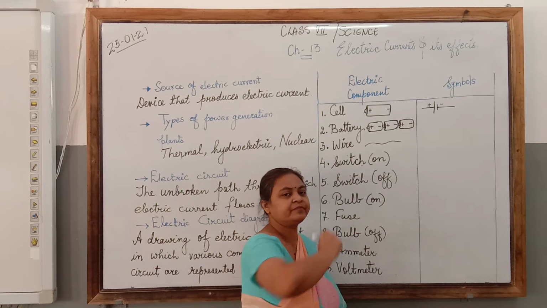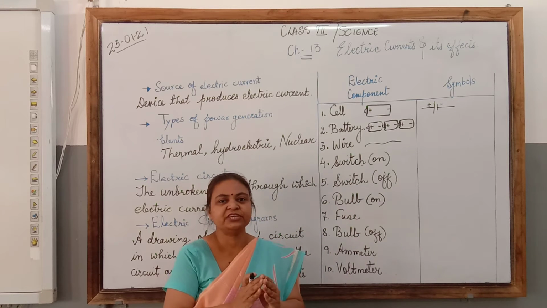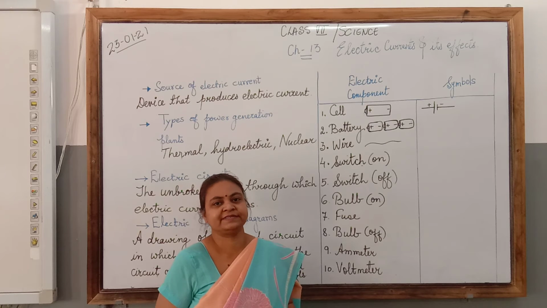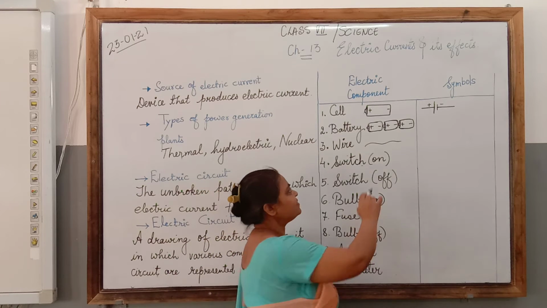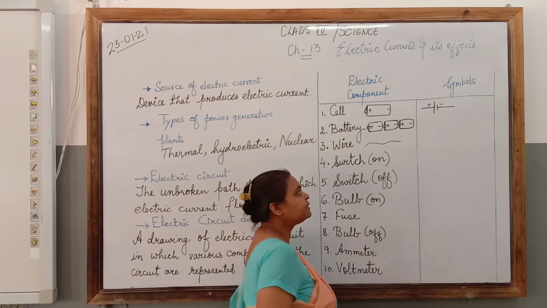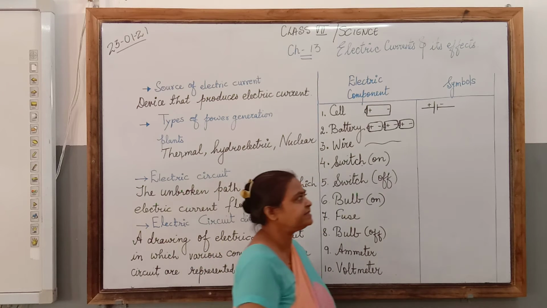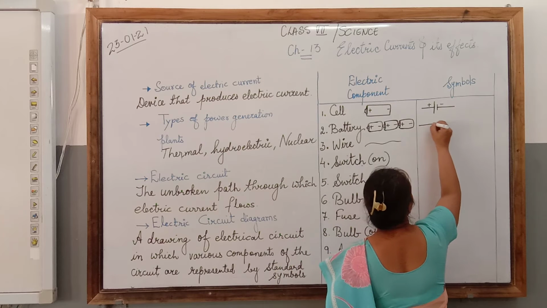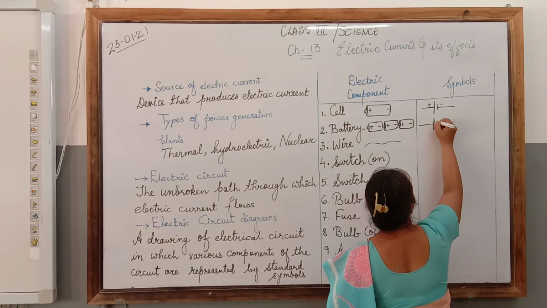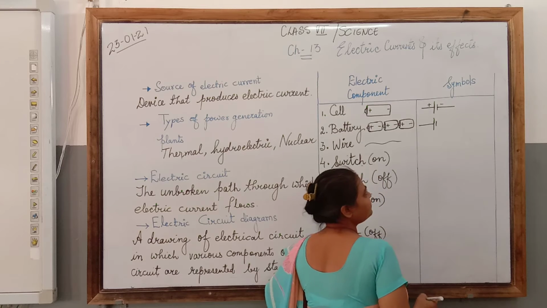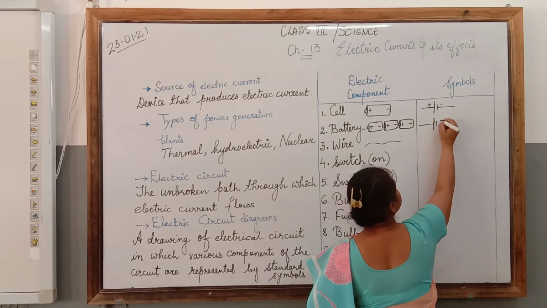Then battery. We know that a battery is a combination of two or more cells. So here I have combined three cells for making a battery. Let us see how we can draw the symbol. This is for the first cell, positive terminal, negative terminal.